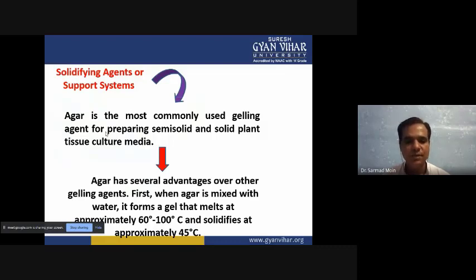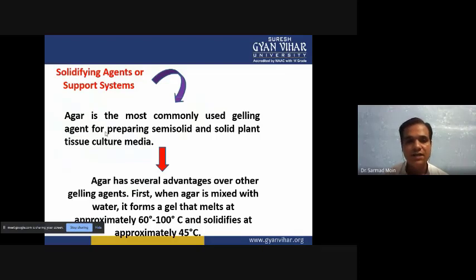So media can be semi-solid or solidified, and we can vary the agar concentration. At 45 or 50 degrees, the agar starts solidifying and gives semi-solid or solid media. If we do not add agar in the media, what will happen?